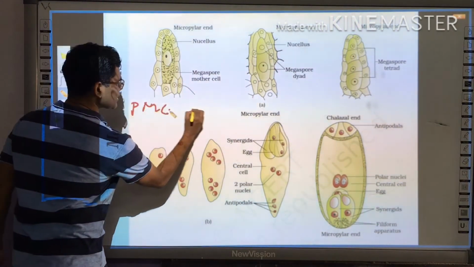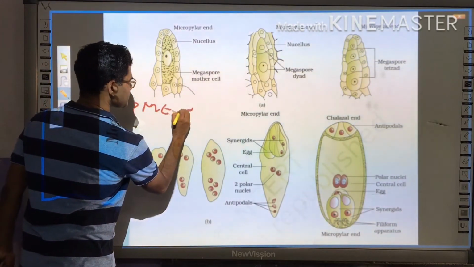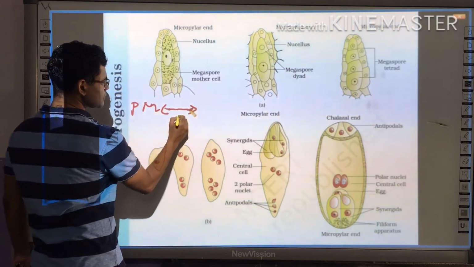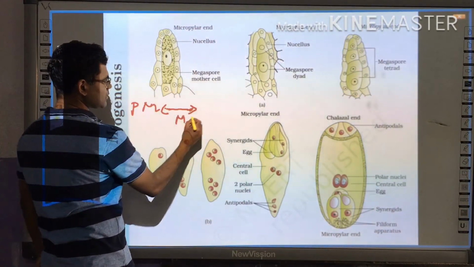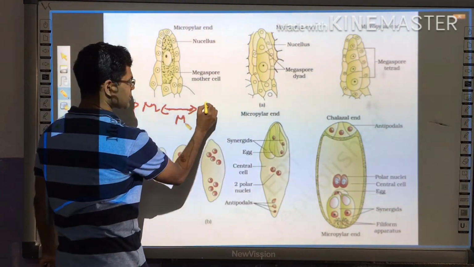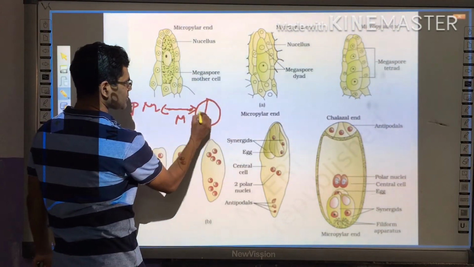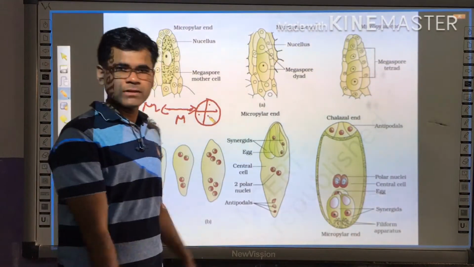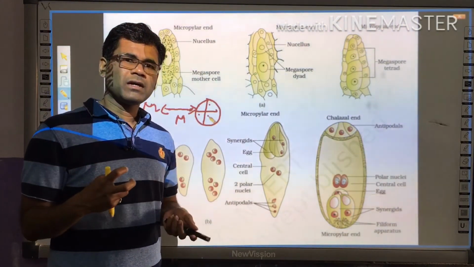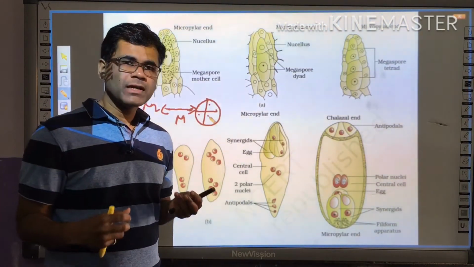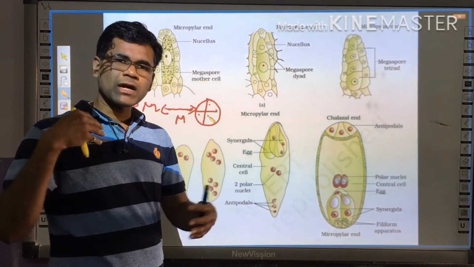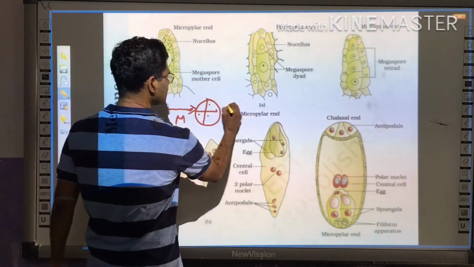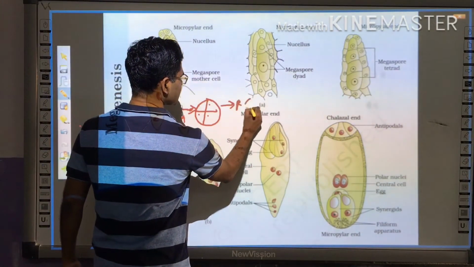This pollen mother cell undergoes reductional division, meiosis, and after meiosis it forms the tetrad stage. These tetrad stages are called microspores, and these microspores later undergo differentiation.